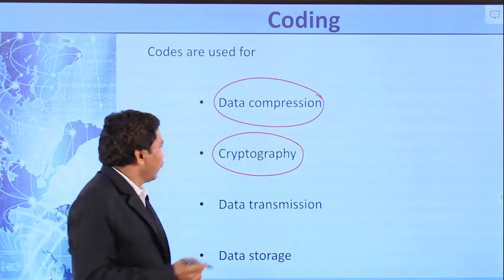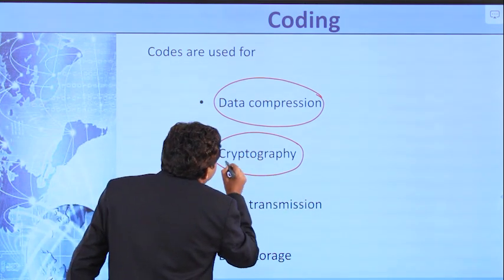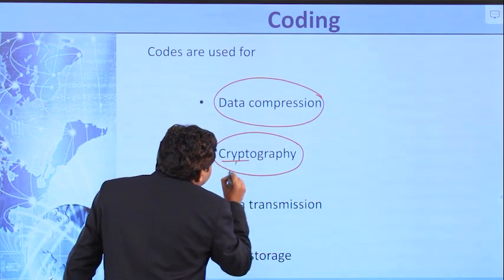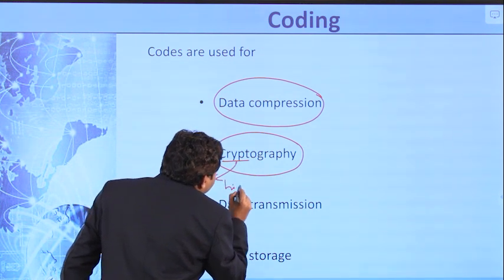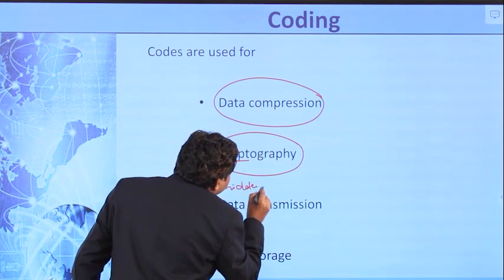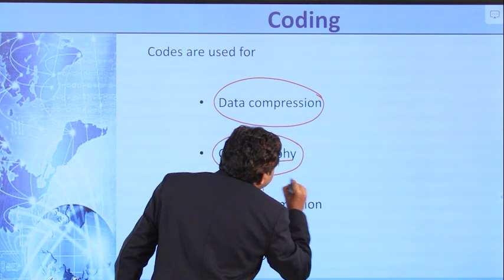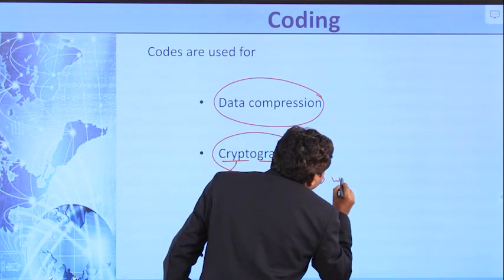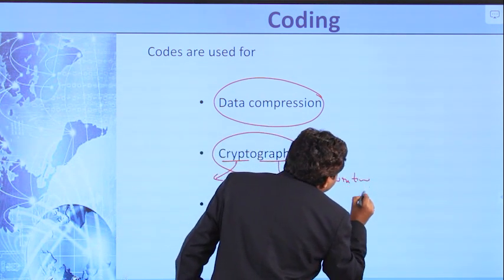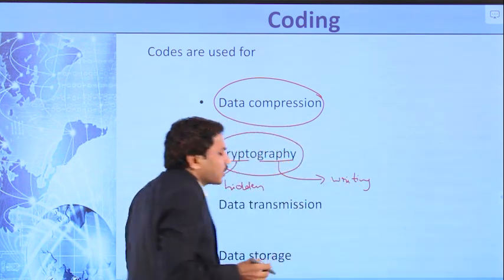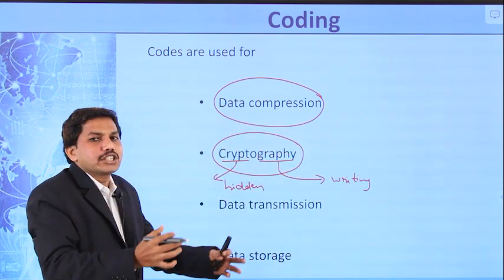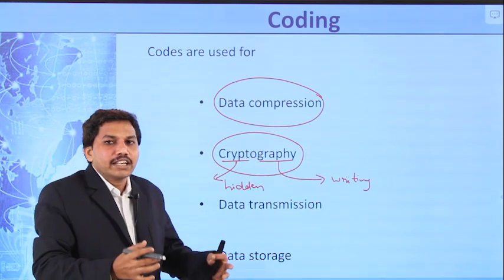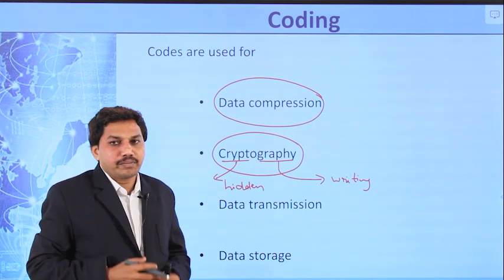If you look at the word, two terms are there. Crypt means hidden, where graphy represents writing. That indicates our original information is represented in the form of hidden writing, which is called cryptography.